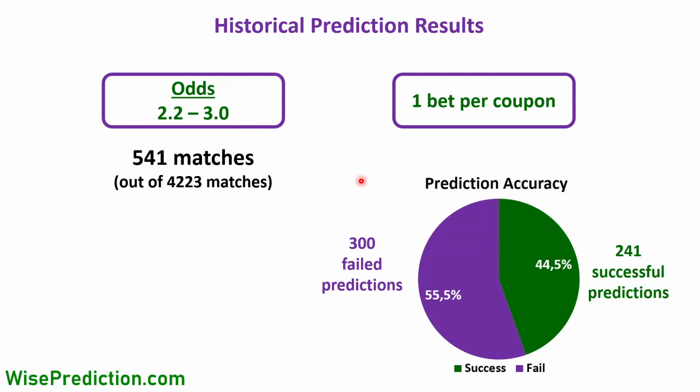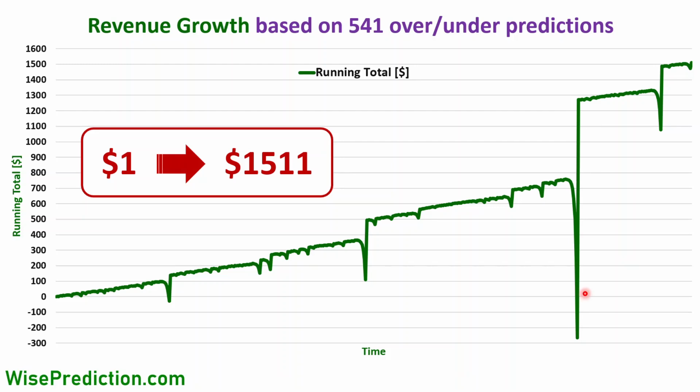And if we look at our prediction accuracy results for these matches, in 300 of them, the prediction failed. If we said that the match was expected to end with over 2.5, it ended with under 2.5, or vice versa. But in 44.5% of the matches, which represents the 241 matches in total here, the matches ended as expected, either over 2.5 or under 2.5, and odds were between 2.2 and 3. So it doesn't look too bad, even if it's not fantastic. But let's see how it would look if we implemented our algorithm on this strategy.